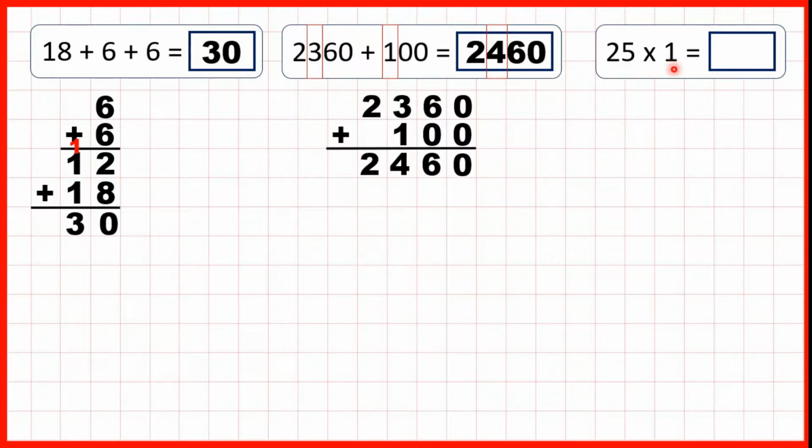25 times 1. Well, any number times 1 is just that number, so our answer is 25.